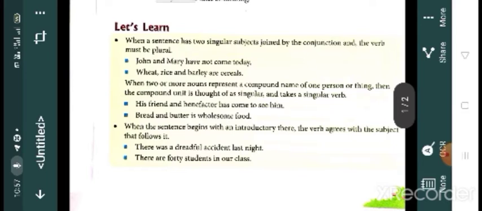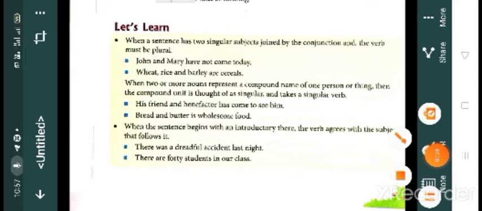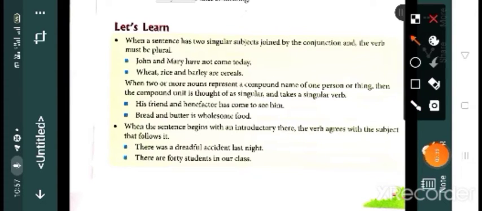Clear? Then now, when the subject begins with the introductory there, the verb agrees with the subject that follows it. Okay.